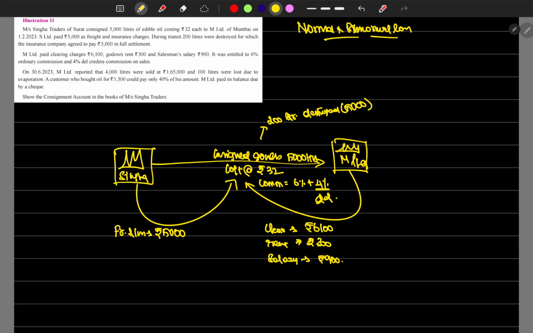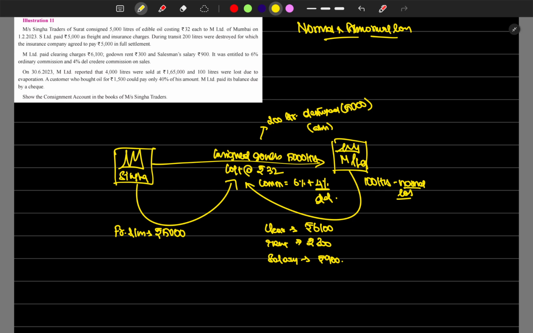Then what other information is given? On 36, after the entire goods have been stored in the godown, there was some evaporation because that's oil. Due to that, there is a loss of 100 liters. This is normal loss. See, this is abnormal, this is normal, due to evaporation.